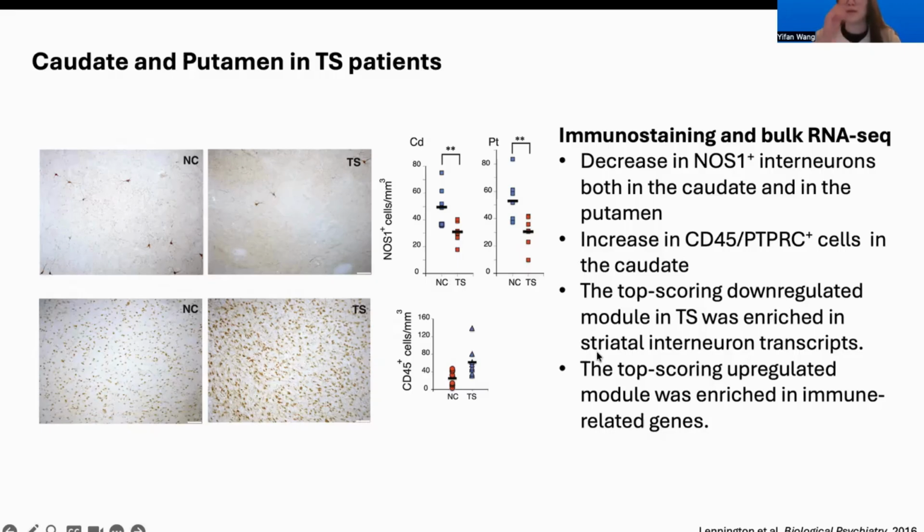And from the bulk RNA sequencing data, they have also observed the top scoring downregulated module in TS was enriched in striatal interneuron transcripts, and the top scoring upregulated module was enriched in the immune-related genes in the TS brains.